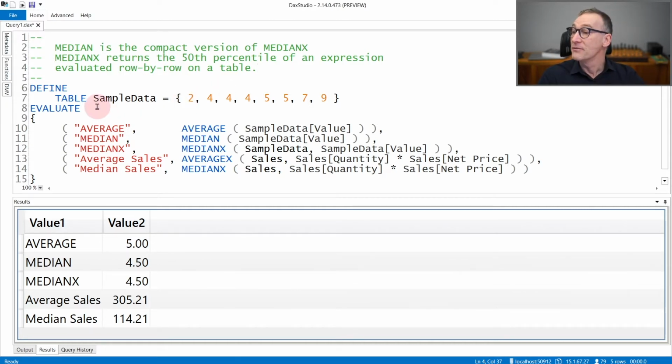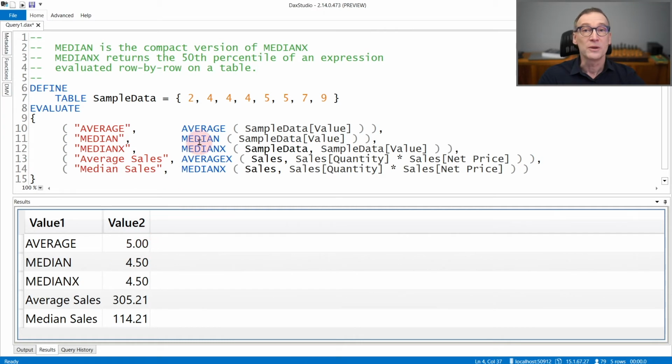Here I create a variable sample data that contains several numbers, and the median is between 4 and 5. Indeed, we have 4 values before this point and 4 values after that. That is why if you compute the average, you obtain 5, but if you compute the median, you get 4.50.